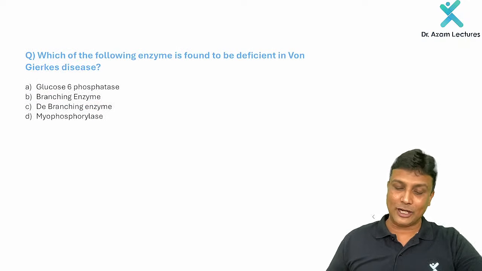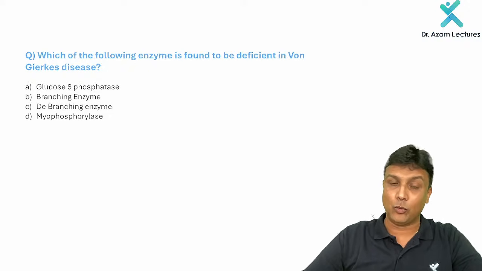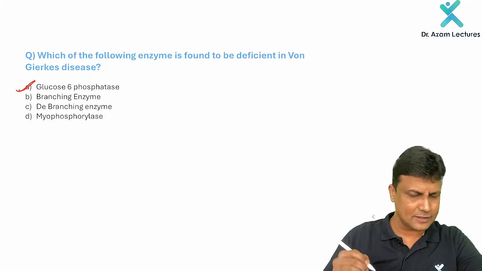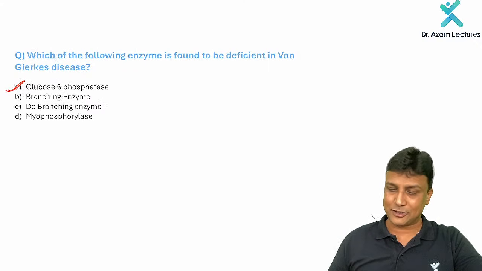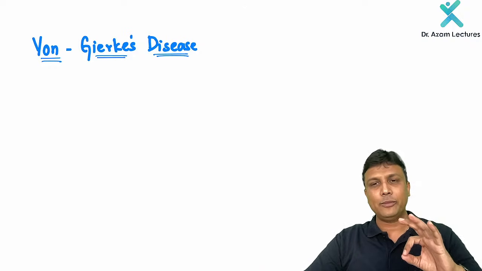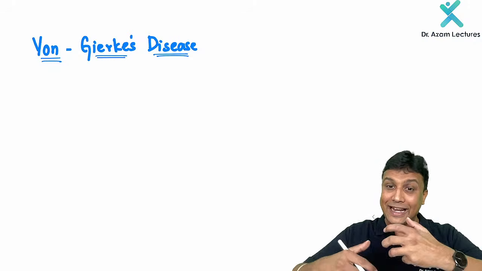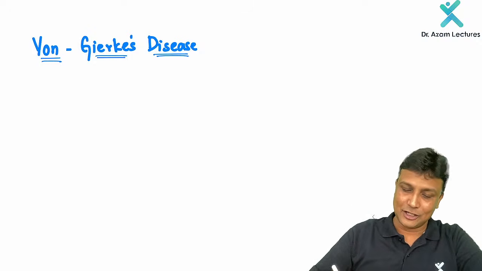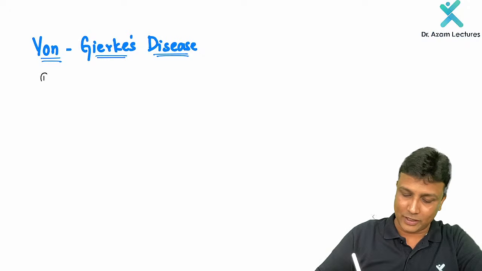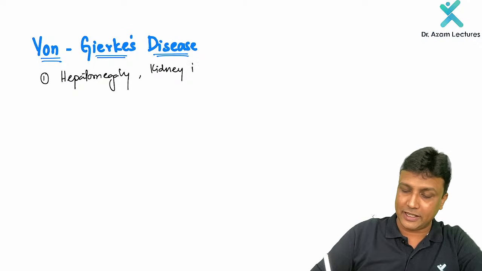Now, let us discuss that one in detail. So please look at this question: which of the following enzymes is found to be deficient in von Gierke's disease? That is glucose 6-phosphatase. But sir, what are the clinical features of this one? Let us discuss the clinical features in detail. Common sense: if that enzyme is deficient, glycogen is unable to break down, so glycogen will get accumulated in the liver. So what is going to happen to the size of the liver? Number one, there will be an increase in size of the liver, hepatomegaly will occur. And remember, in von Gierke's disease, the kidney is also enlarged.